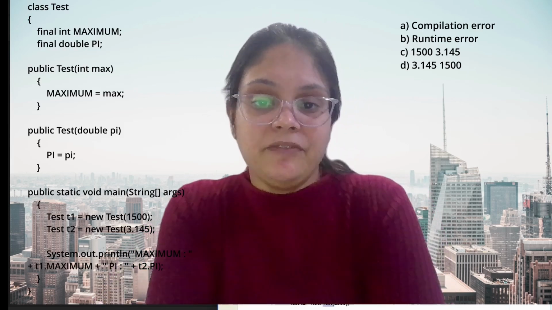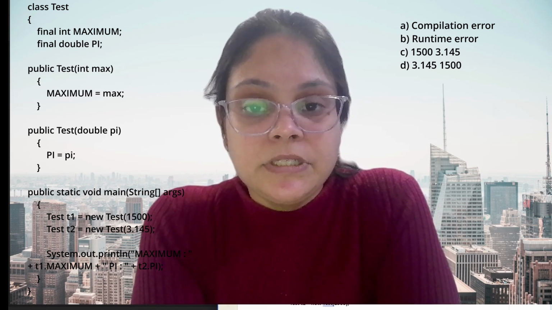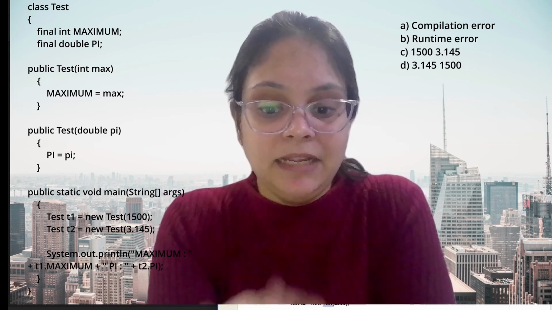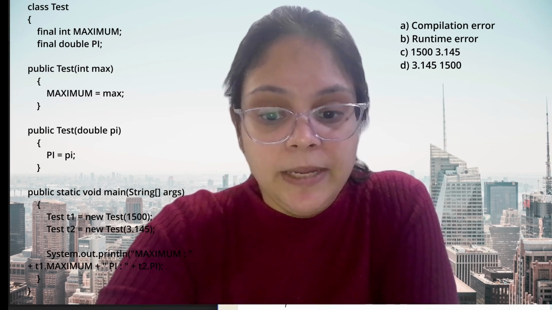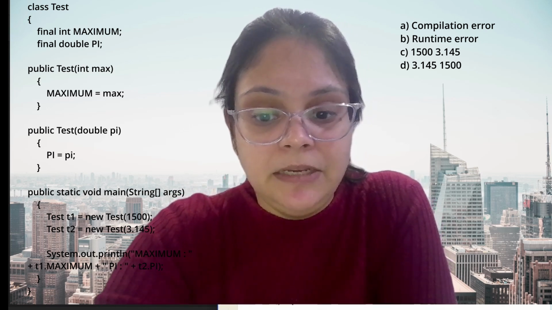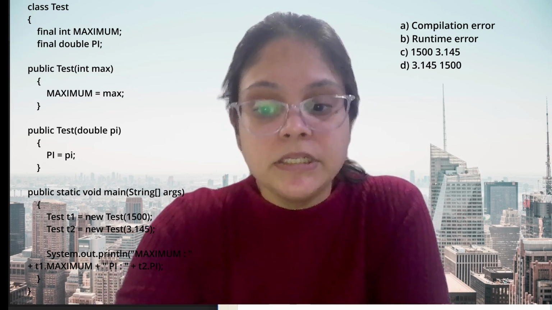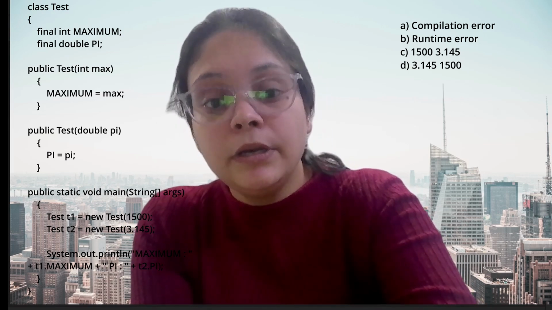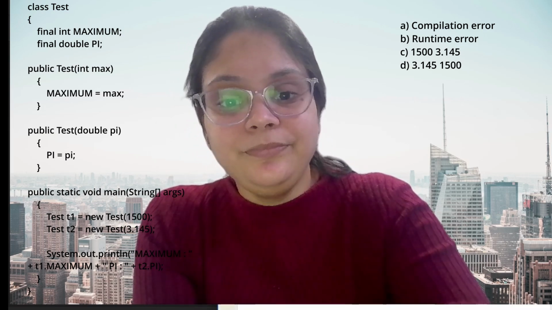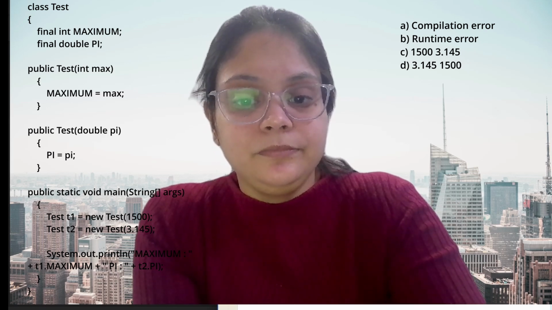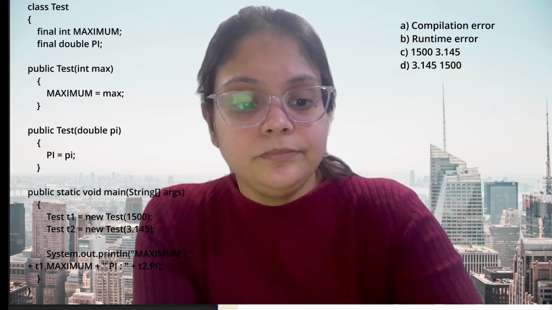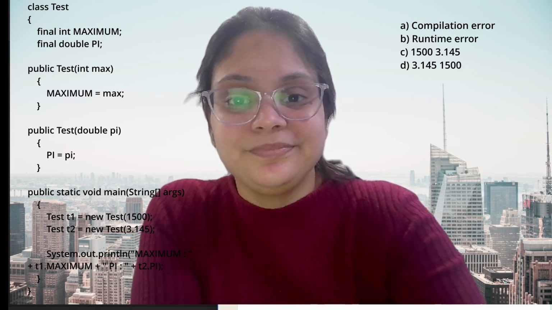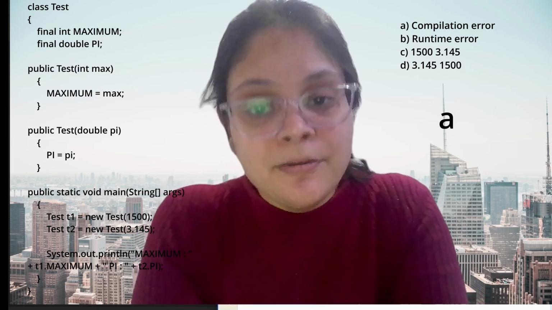So now guys, the next question. Here I'm having the two final members, maximum and pi, and I'm setting those members in the different constructors, okay? And I'm trying to create objects T1 and T2 and setting those values using the constructors. What will be the output? Compilation error, runtime error, or the answer C or D? The answer will be, guys, A, compilation error.